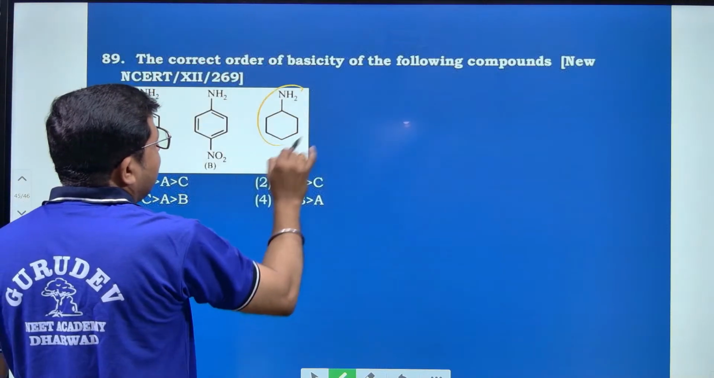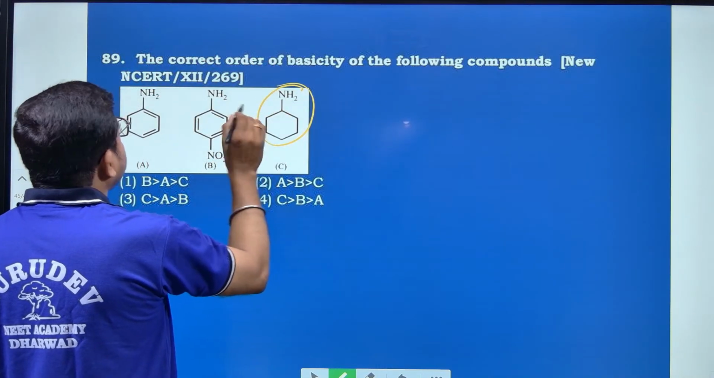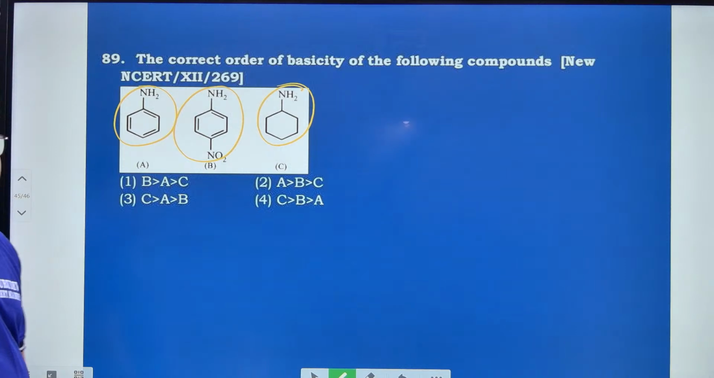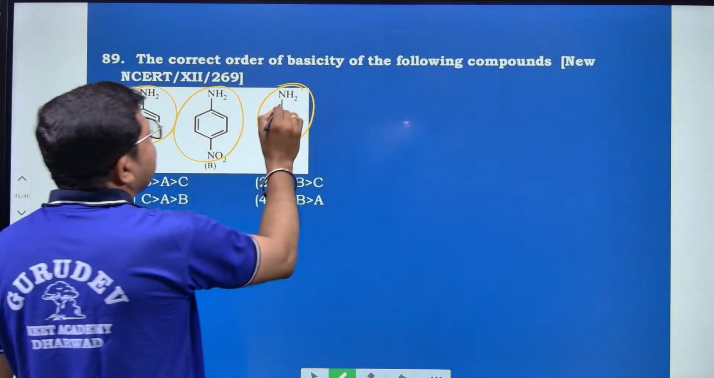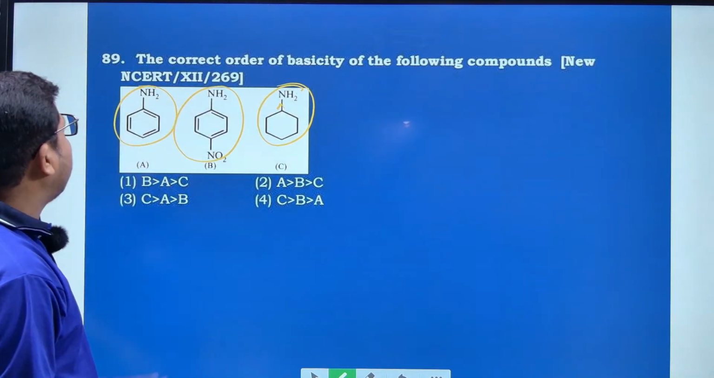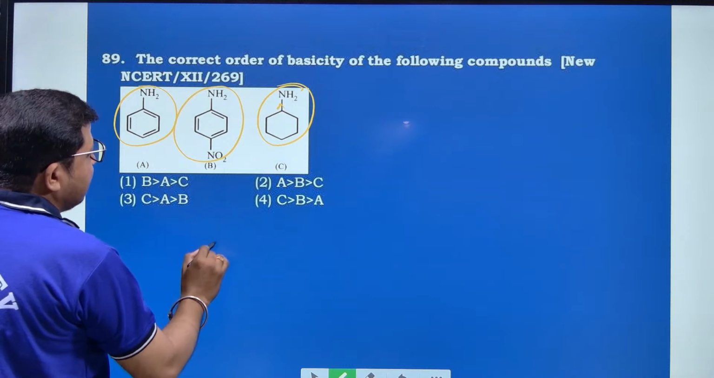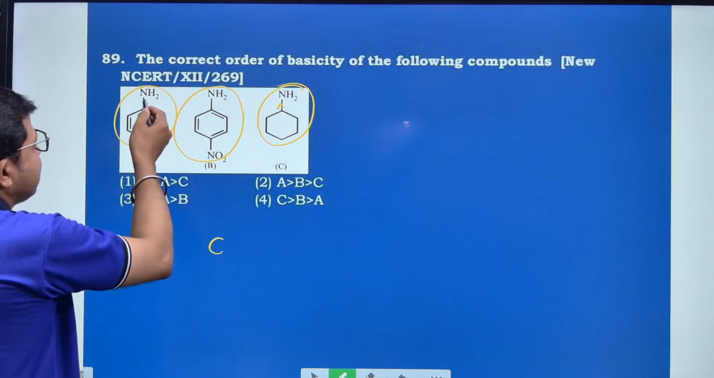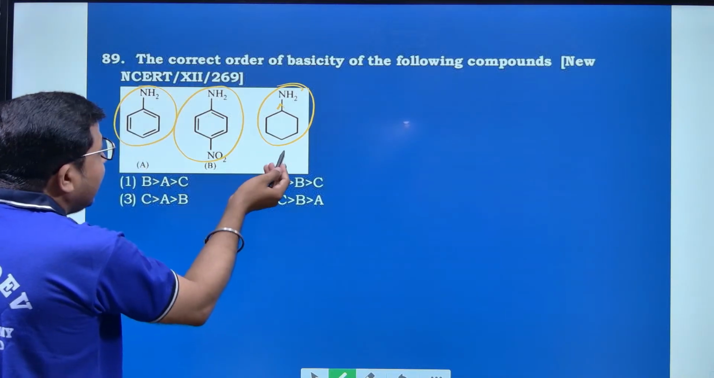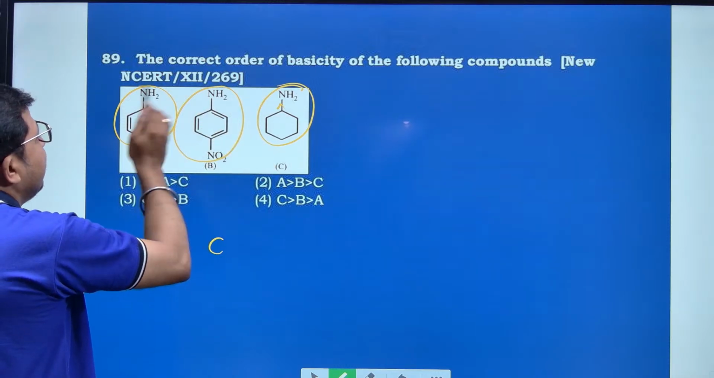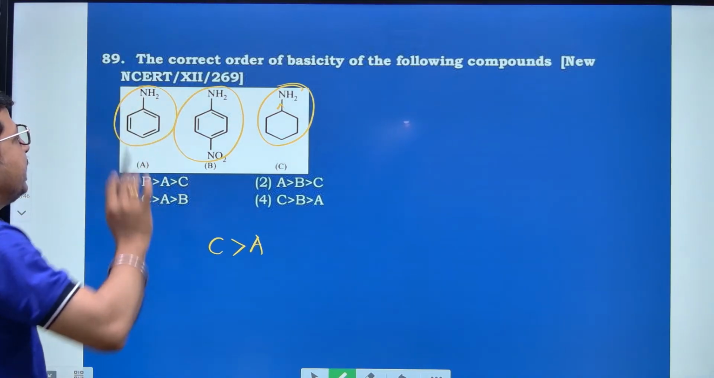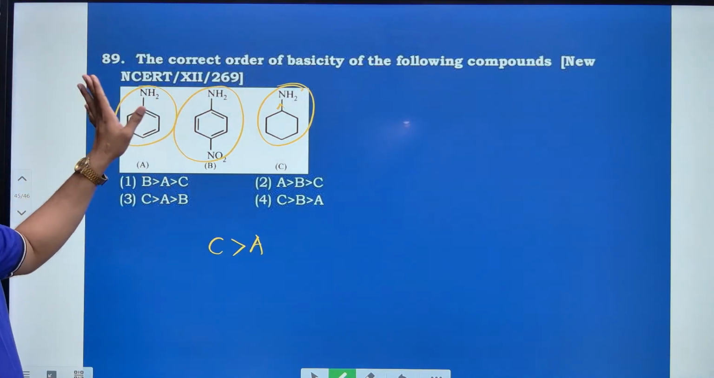Yes, the correct order of basicity of the following compounds. This is an alkylamine, this is an arylamine, and this is a substituted arylamine. Among these 3, the alkylamine contains an electron donating group, hence the basicity increases as compared to the aromatic amine. And option C is more basic as compared to the simple aromatic amine. Therefore, C is more basic than A, because it does not contain any such substituent group.